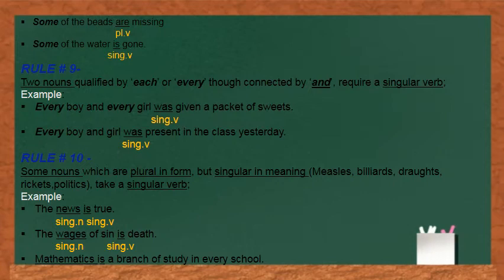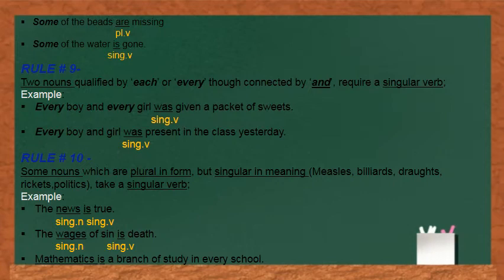That is why we are taking a singular verb. If in the sentence every or each would not have been there, we would have used a plural verb. But since the subject is qualified by the word each and every, that is why we are using a singular verb though it is connected by the word and.